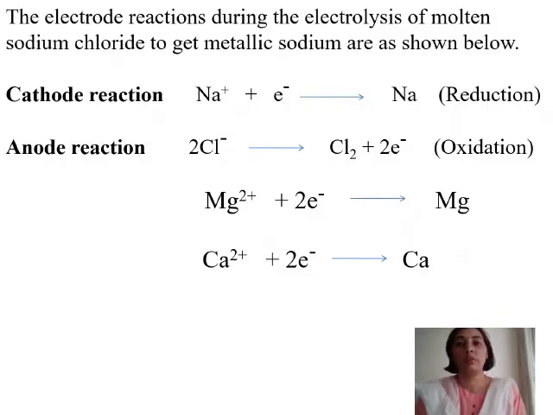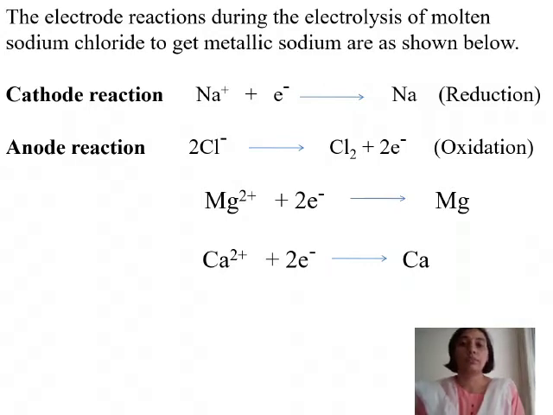Let's start with sodium chloride. We are going to extract sodium, metallic sodium, from sodium chloride. Sodium chloride is an ionic compound. It is formed due to loss and gain of electrons between sodium and chlorine. And in sodium chloride, Na plus and Cl minus ions are present. From these, now we require pure sodium metal, or metallic sodium, to be obtained.